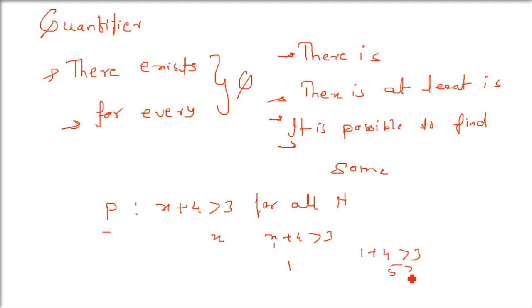So that means for every natural number, x plus 4 is greater than 3. If you give x any natural number, starting from 1, the statement P means that for every natural number x plus 4 is greater than 3.